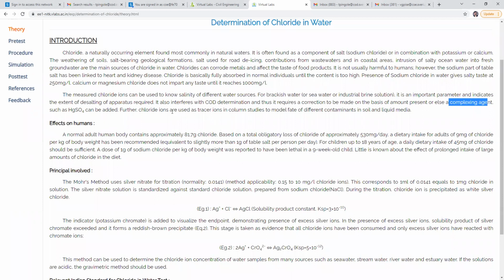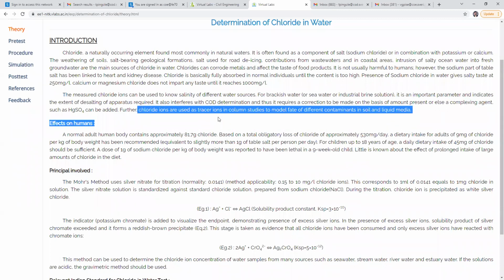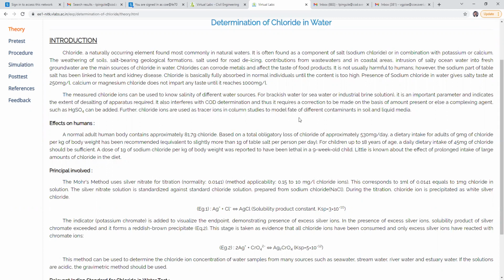HgSO4 is a complexing agent. Further, an important line is that chloride ions are used as tracer ions. That line is also important for you. Chloride ions are used as tracer ions in column studies to model the fate of different contaminants in soil and liquid medium.